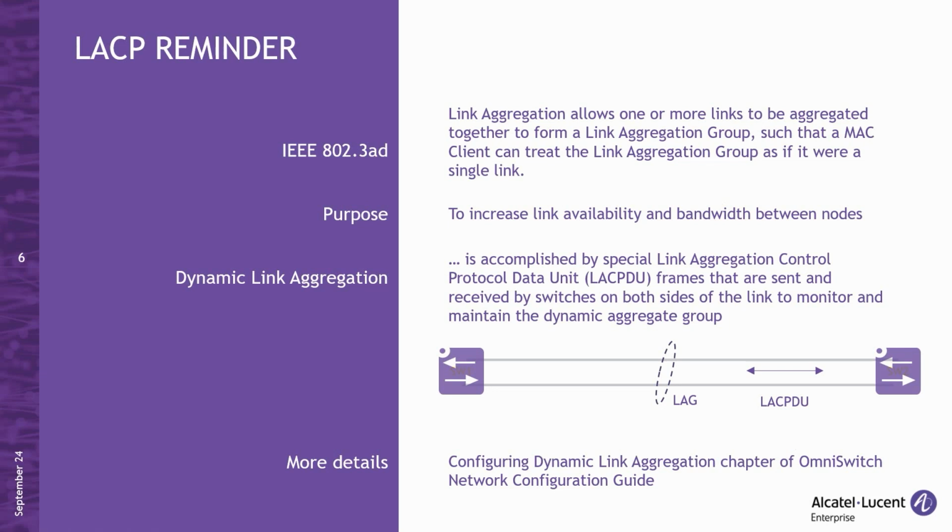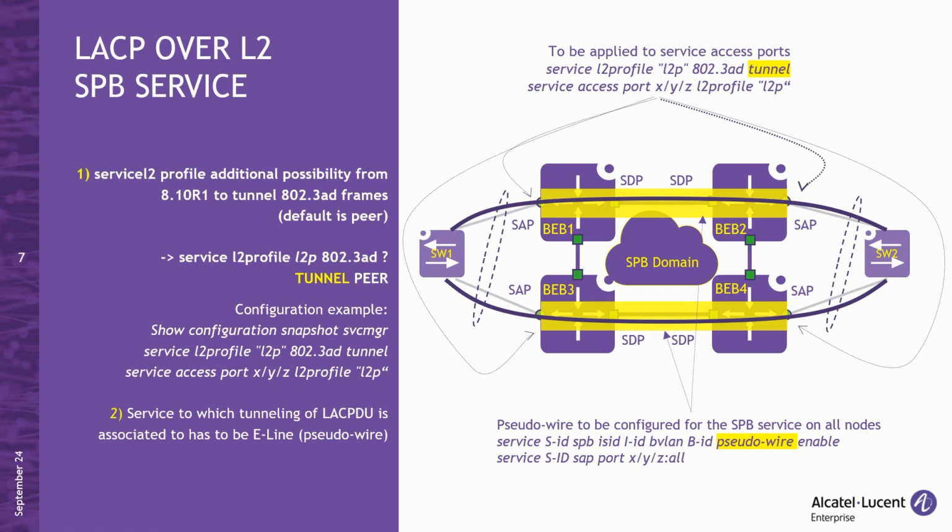However, as highlighted, for a dynamic LAG to function correctly, it is essential that both ends can communicate via LACPDUs. How can you establish dynamic link aggregation between two devices that are not directly connected, but are instead connected to different sides of an SPB network? This is possible starting with 8.10 R1 release, and the following steps need to be followed for it to function properly.